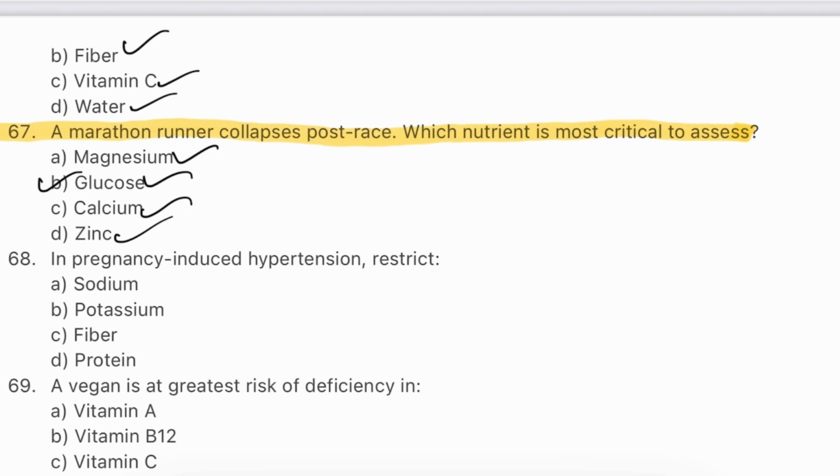Hypoglycemia can cause fatigue, confusion, or collapse in endurance athletes. Rapid carbohydrate replacement is critical post-exercise. Sports drinks, gels, or glucose tablets are commonly used.